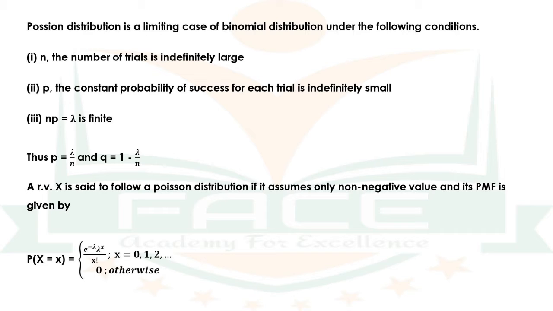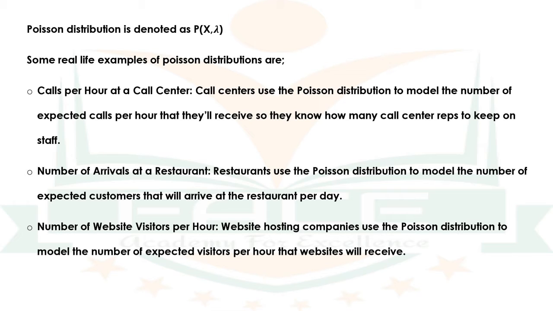So, we can define a Poisson distribution as follows: a random variable x is said to follow a Poisson distribution if it assumes only non-negative values and its PMF is given by p of x is equal to small x is equal to e raised to minus lambda raised to x divided by x factorial for x is equal to 0, 1, 2, etc. and 0 for all other values of x. Poisson distribution is denoted as P(x, lambda).